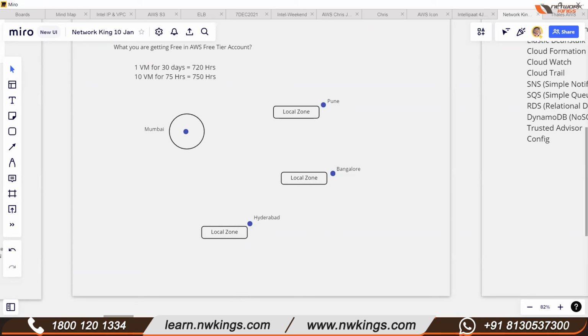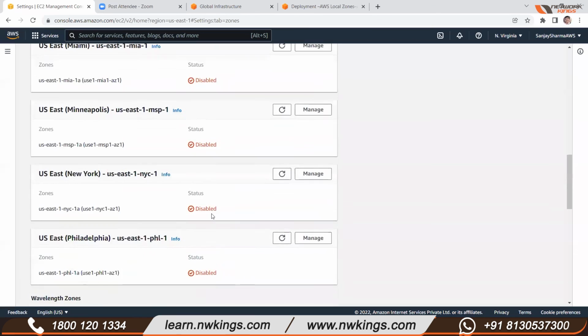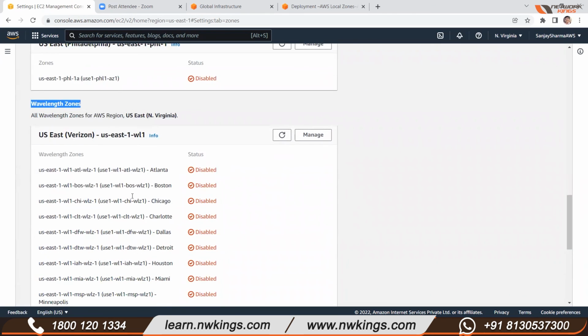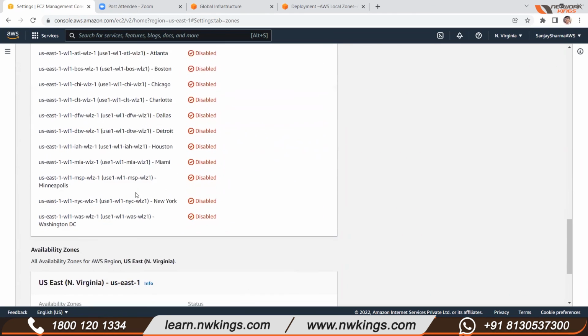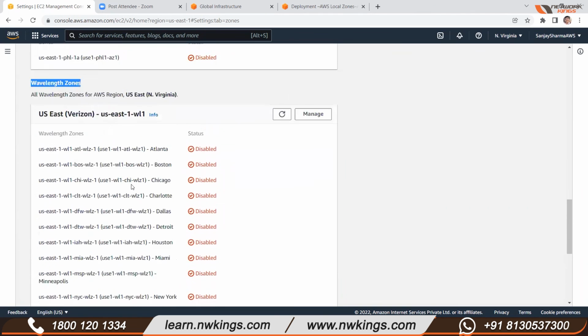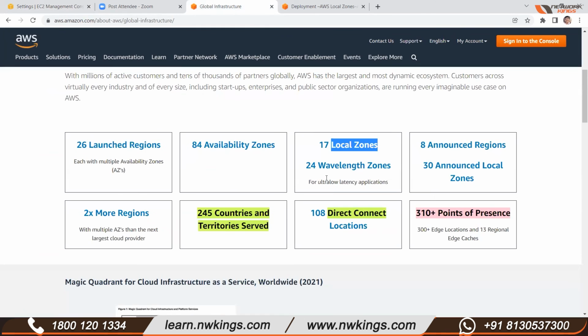Secondly, we have one more option, a different kind of zone, and this is called a wavelength zone. These are the list of wavelength zones. With Verizon, we have one in North Virginia. As of now, we have a limited number of wavelength zones, a total of 24.